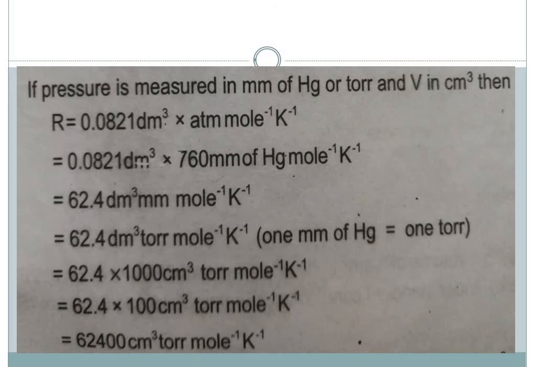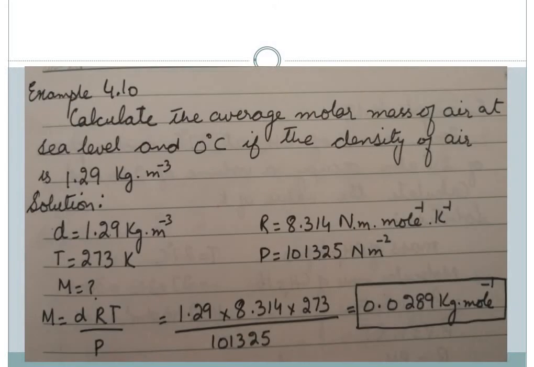So we have just put a new unit over here, the value remains the same. Or it can be even equal to 62.4 into 1000 centimeter cube. That means we have changed decimeter cube to 1000 centimeter cube torr per mole per Kelvin. So the answer comes to be 62400 centimeter cube torr per mole per Kelvin. All these are very important units which you have to remember.